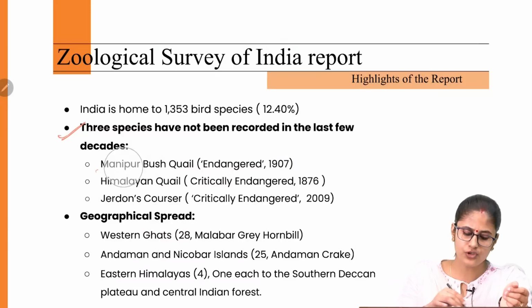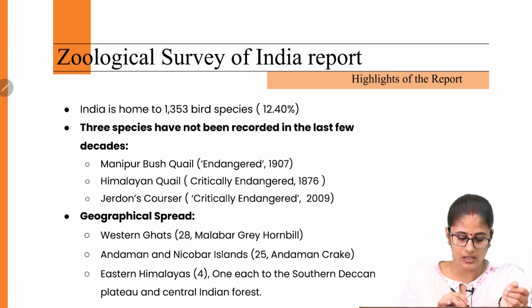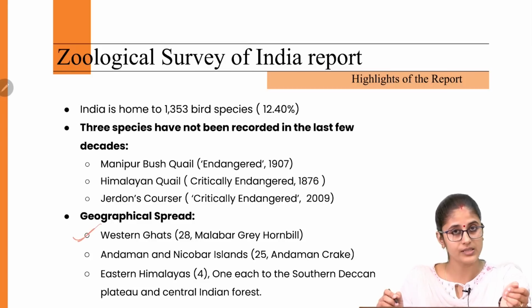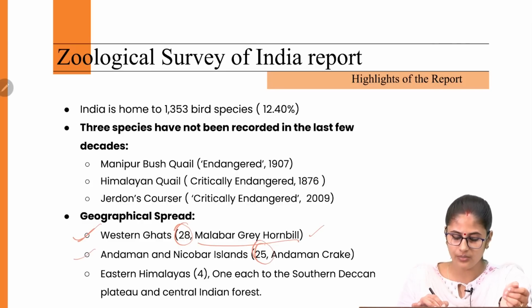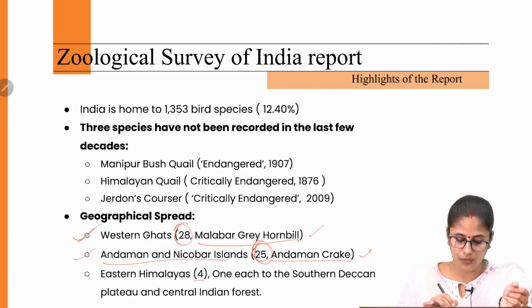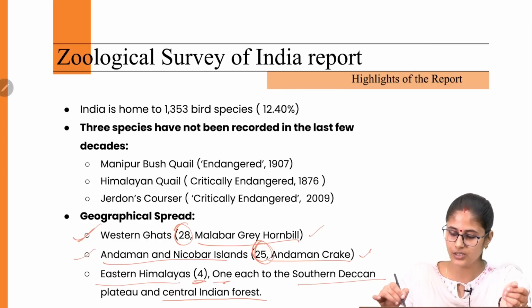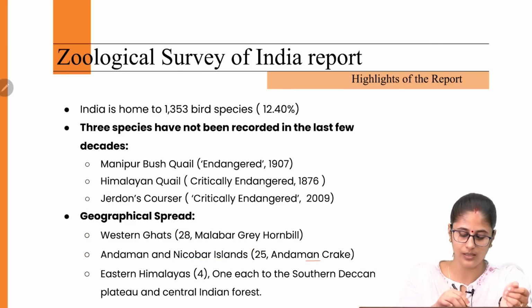Then if you look at the geographical spread of these endemic species, what we have found is, the majority of the species are found in Western Ghats. So 28 endemic bird species are found only in the Western Ghats region, for example, Malabar grey hornbill. Then 25 bird species which are endemic to India are found in the Andaman and Nicobar Islands, for example, Andaman crake. Then 4 are found in the Eastern Himalayas and 1 each in the Southern Deccan Plateau and the Central Indian Forest. So these were the major highlights of this very report.